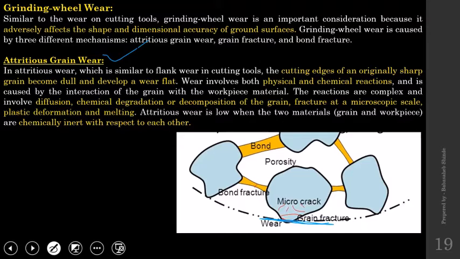Now next is, so this is the grinding wheel. It was having one abrasive. Now when you started using that grinding wheel, we got a flat surface. This much area has worn out and now we have the flat surface. So now what do we expect?